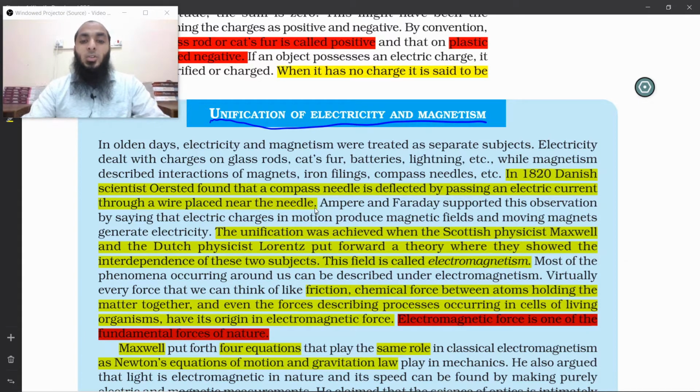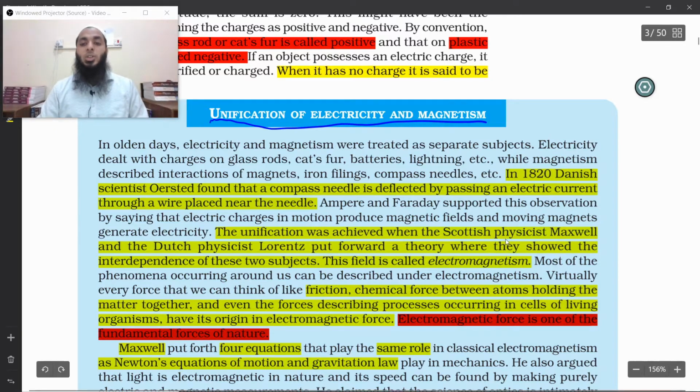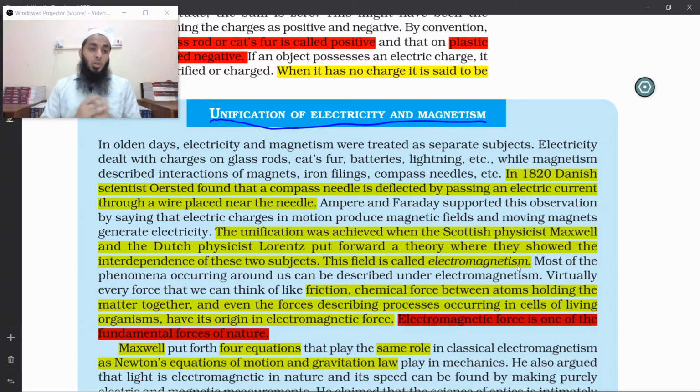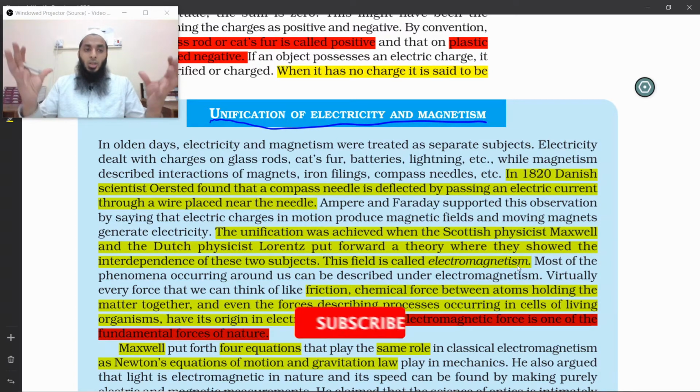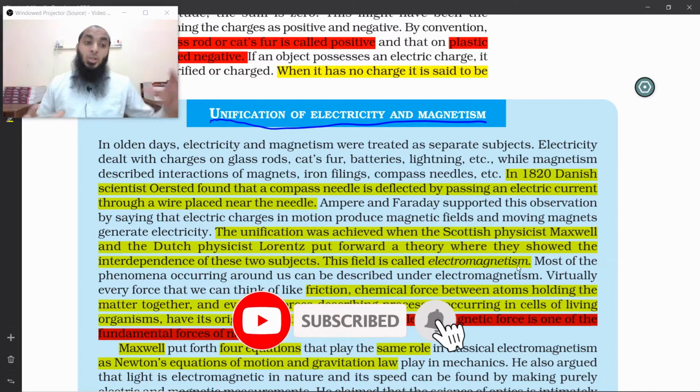The unification was achieved when the Scottish physicist Maxwell and the Dutch physicist Lorentz put forward a theory where they showed the interdependence of these two subjects. This field is called electromagnetism. Now, Maxwell put forward four equations, and Lorentz also put forward an equation. Now, these combined gave birth to a very new field called electromagnetism. So now, electricity and magnetism, you don't have to learn it separately.